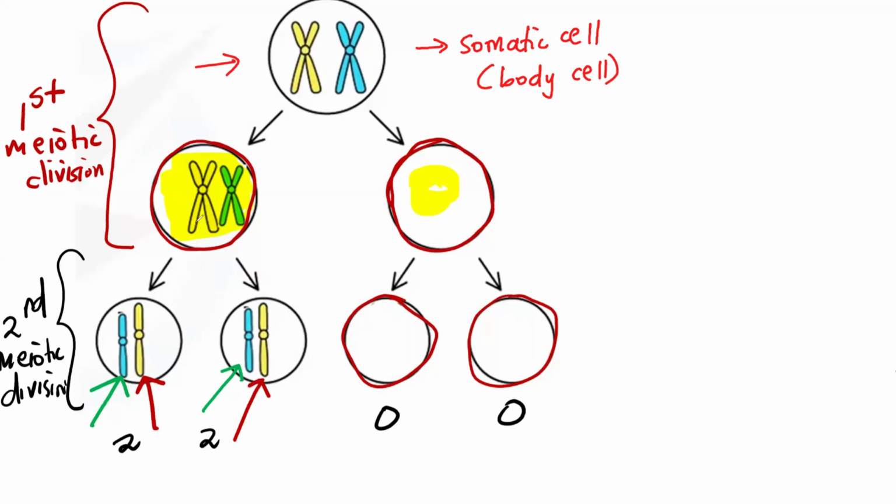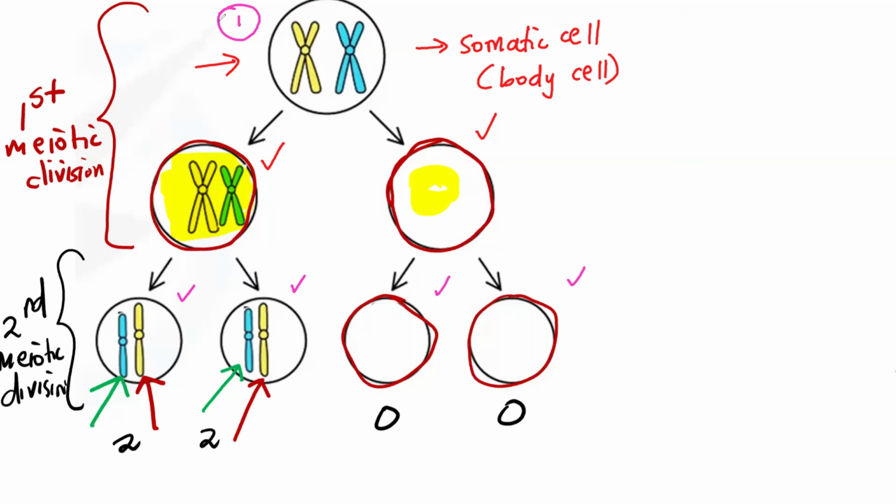The body cell splits into 2 genetically different cells. This one and this one, but they are not yet gametes. They are not yet sperm cells. Not yet, because I told you guys when I introduced meiosis, it must divide twice for it to be really a gamete. So when it divides for the second time, that's when it's going to create 1 gamete each.